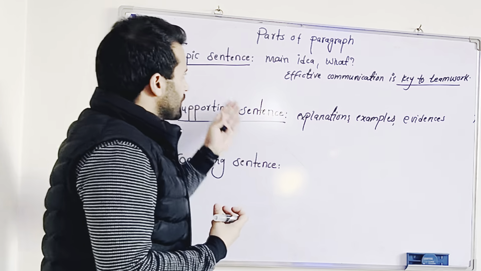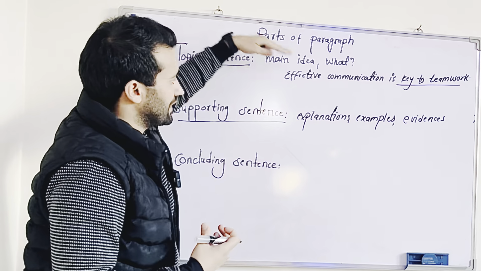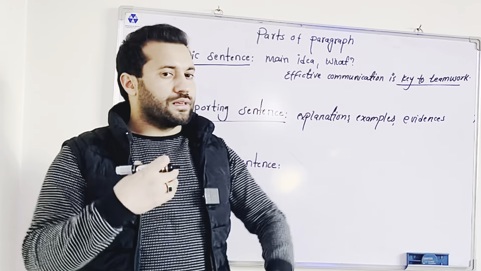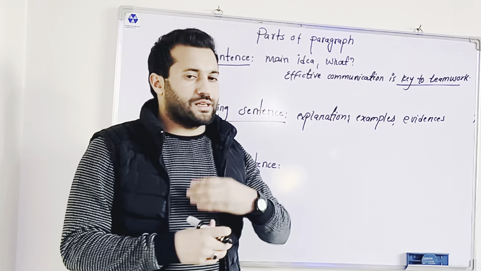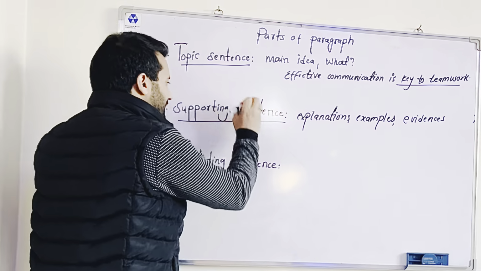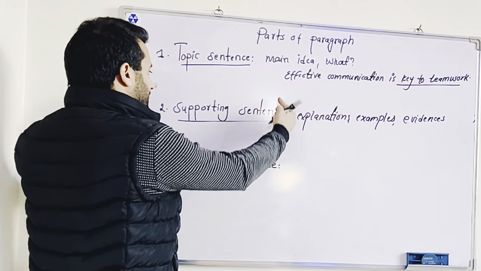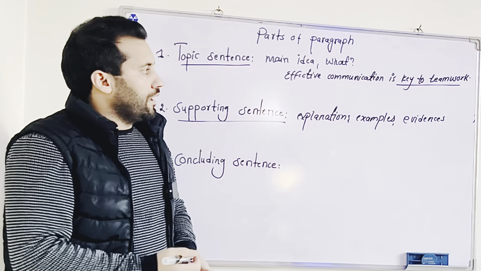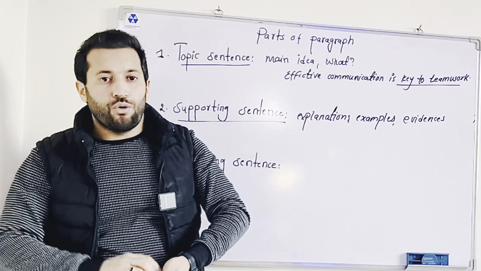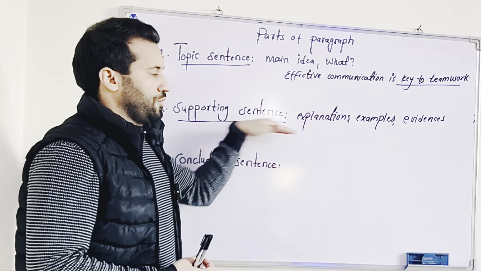In the supporting sentence, we support the main idea that is mentioned in the topic sentence, the first sentence. We support it by giving more explanations, examples, and by providing evidence. This is called the supporting sentence. The key idea is key to teamwork, and how it is key to teamwork, we discuss in the supporting sentence.